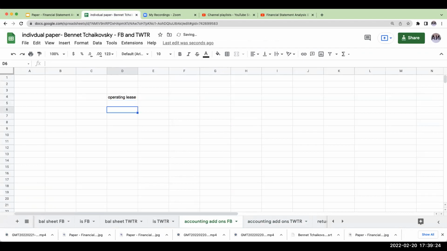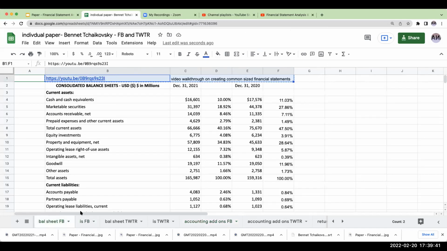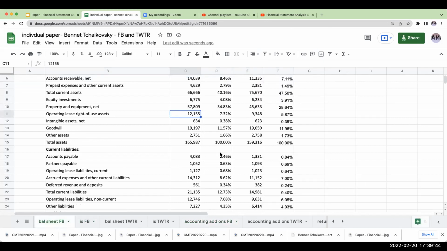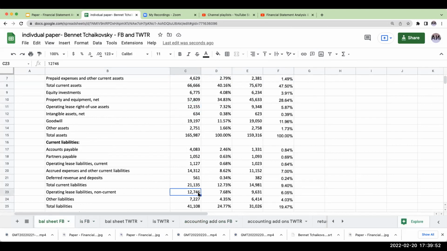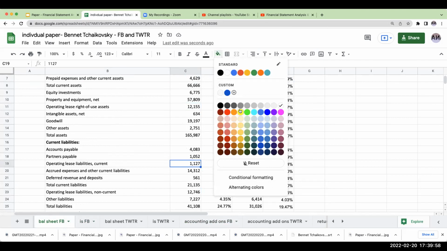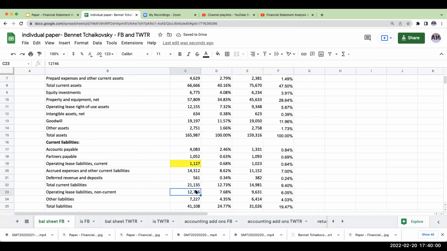is something where I've signed a lease agreement. In the course of signing, if I rent building space, I'm required to record an asset and a related liability. If I look at the balance sheet for Facebook, you're going to notice it says operating lease right of use assets. It's about 7% of the total balance sheet. You're also going to notice operating lease liabilities, current, and over here operating lease liabilities, non-current.